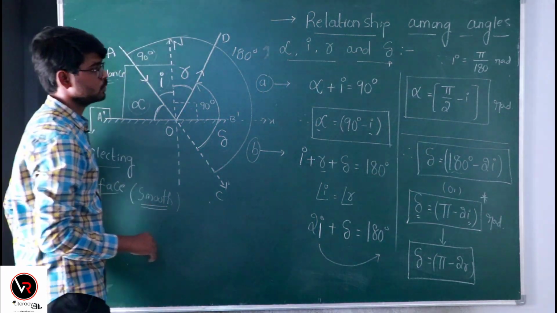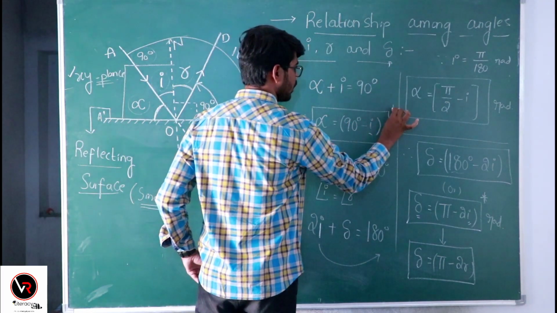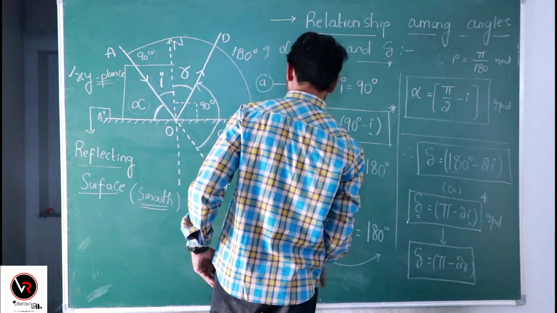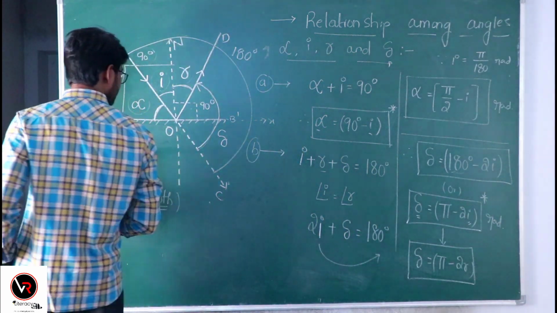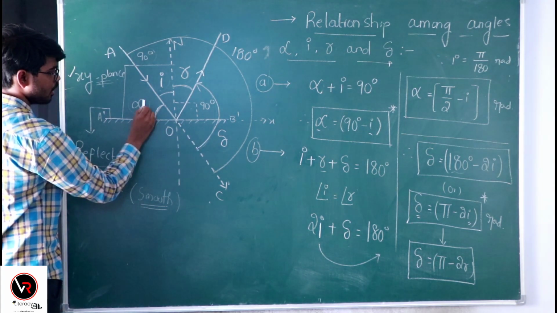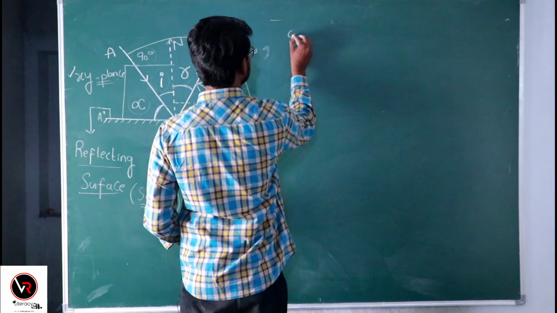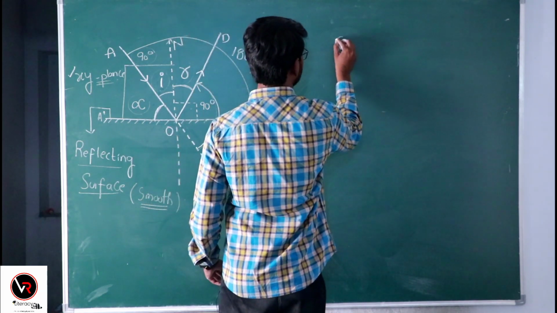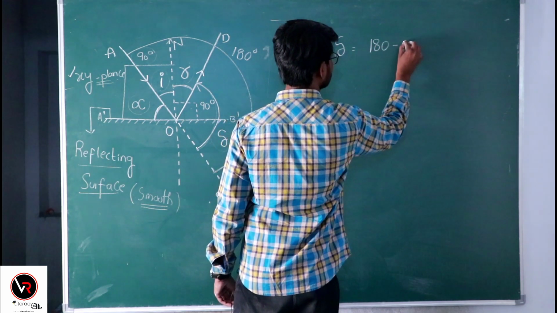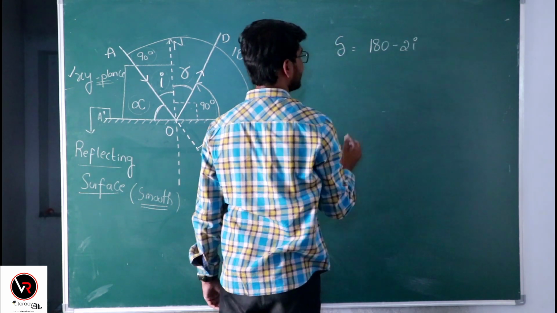Okay, so remember this formula, alpha equals 90 minus I, and delta equals pi by 2 minus I. And what is the relationship between these two, alpha and delta? Let us see. We know that delta equals 180 minus 2I.